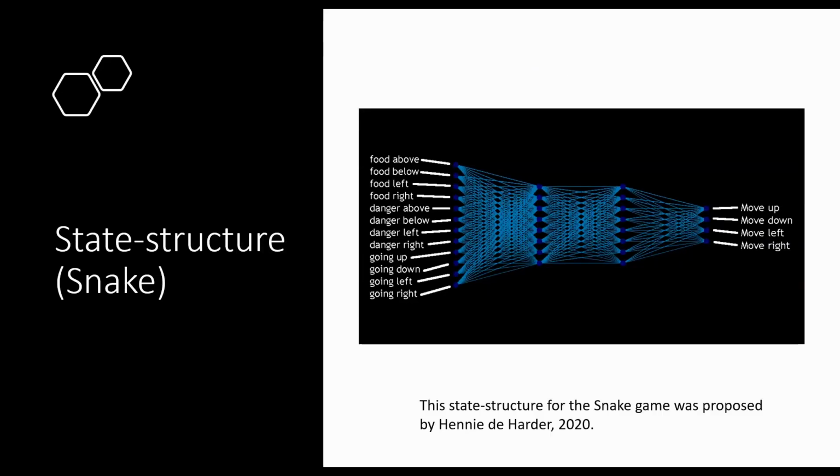While we can see directly where the snake and food objects are within the game, the neural network and deep learning system have a different view of the environment. Specifically, they are shown the cardinal direction of the food relative to the snake, whether they are in immediate danger, and what their current direction is. This state structure for the snake game, which could be compared to the dataset that would accompany a supervised learning problem, was proposed by Henny de Hard in 2020. The neural network then regresses the state into Q values for each action available to it, specifically which direction it should move.